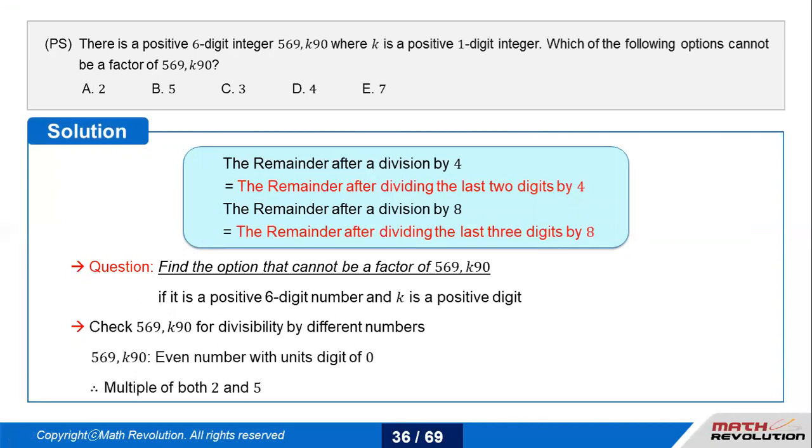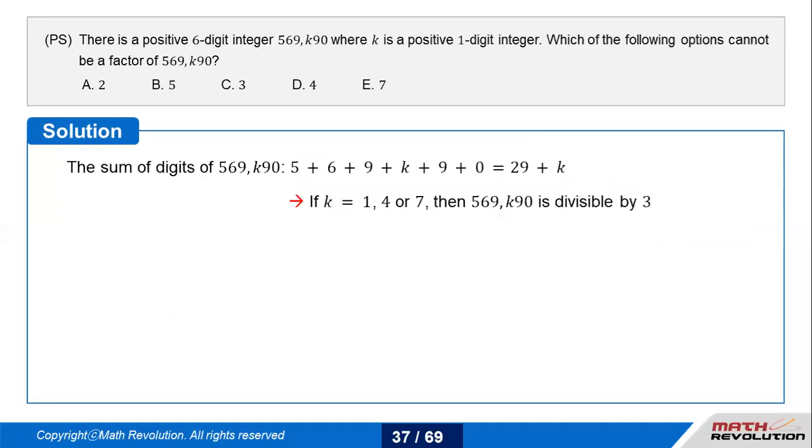You have even numbers with a unit digit 0. It's a multiple of 2 and 5. Option goes out. I'm left with 3, 4, and 7. K is still not known to us. Let's add up all of this.